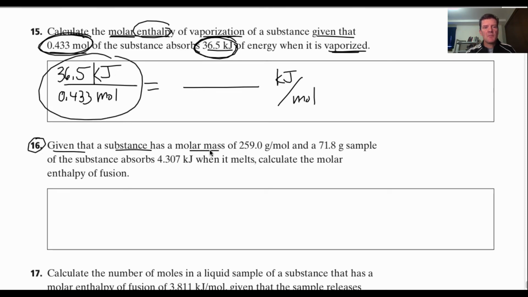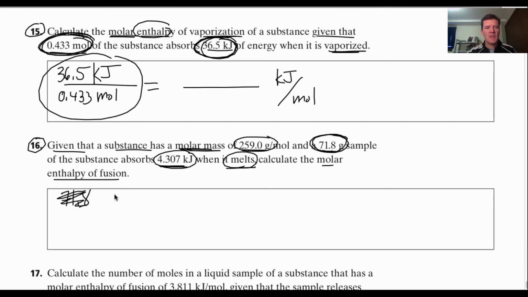16. Given that a substance has a molar mass, here's the molar mass, that's going to help us go from mass to moles and moles back to mass, and a 71.8 gram sample of the substance absorbs that much energy when it melts. This is fusion. Calculate the molar enthalpy of fusion. Okay? Well, this time it's just like number 15, but instead of moles and energy, they gave us mass and energy. So we just have to convert this mass to moles using the molar mass. So that's what I'm going to do right here. Right now I have 71.8,